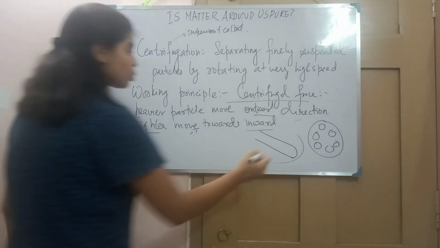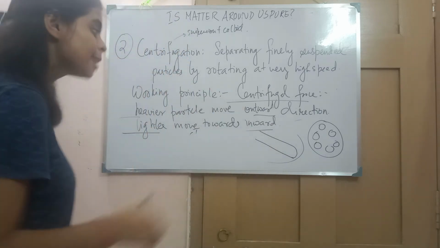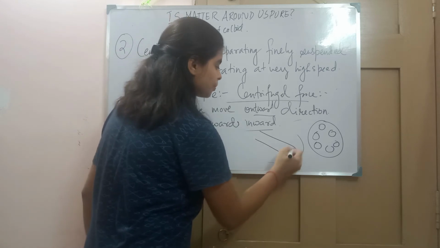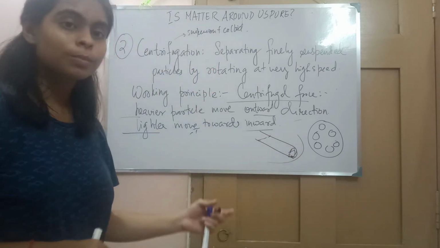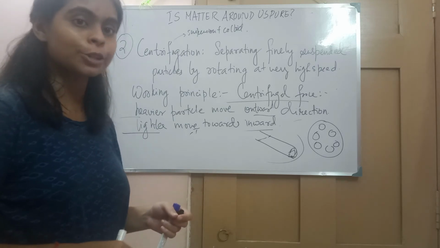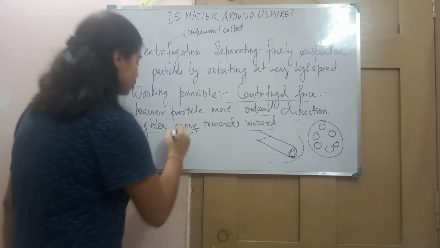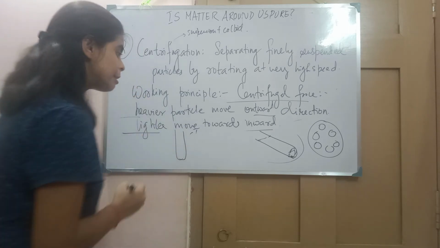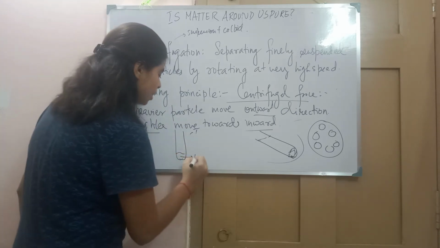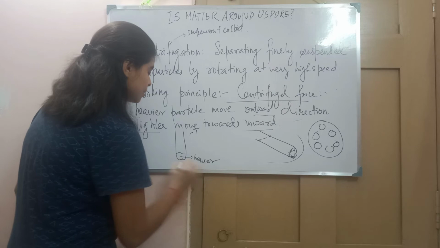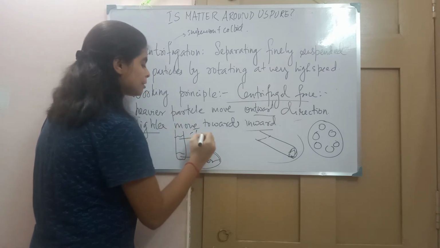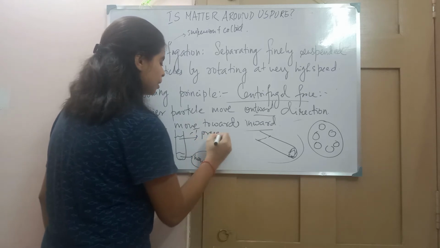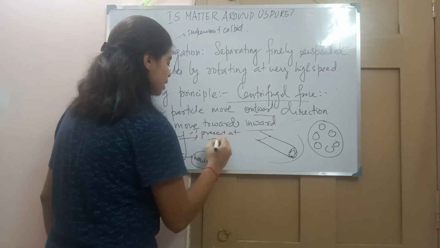Since the closed part will be towards the circumference, the heavier particle will settle here and the lighter particle will settle at the upper part of the test tube. So when you take out this test tube, you will see that the heavier particle has settled at the bottom, and the lightest particle is present at the mouth of the test tube.